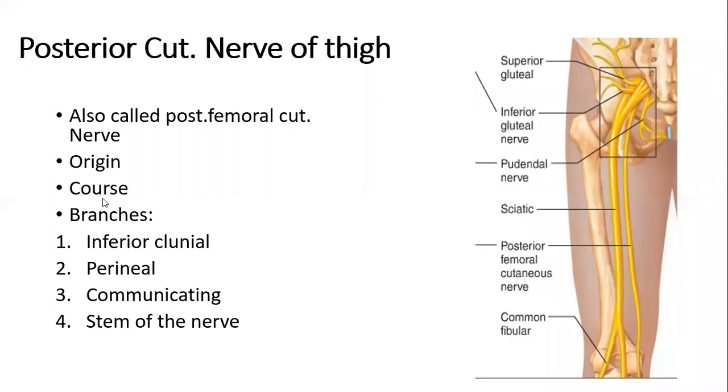So this was all about the course of the posterior cutaneous nerve of thigh.